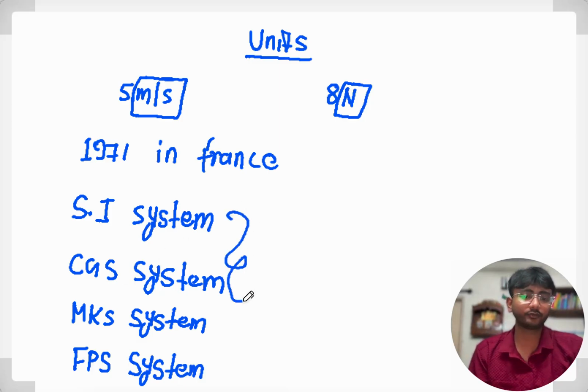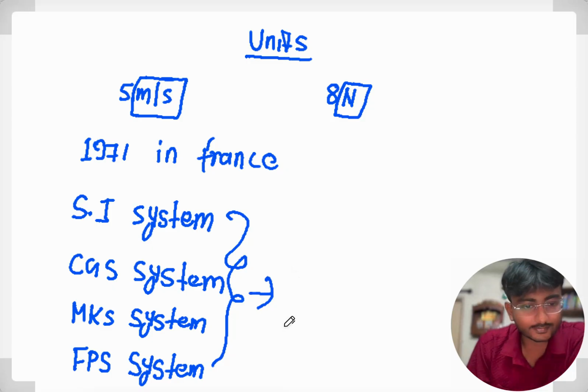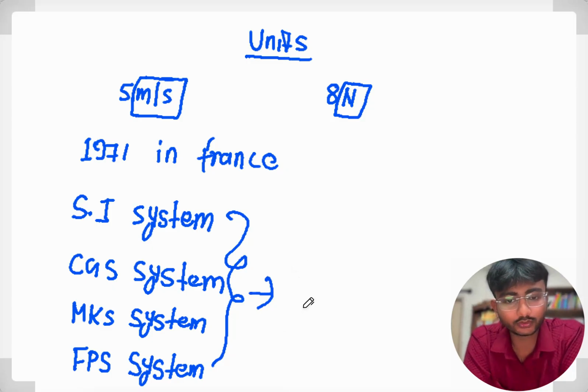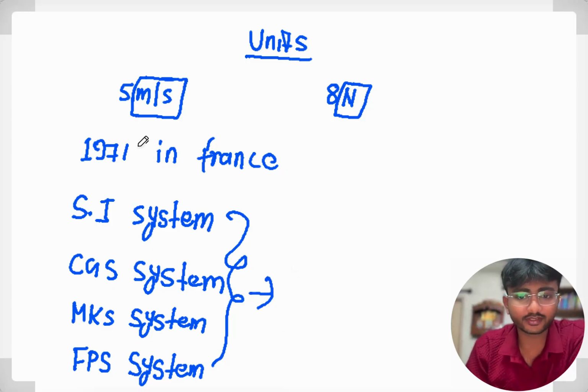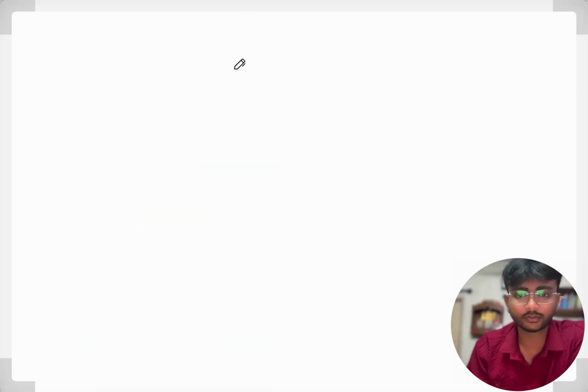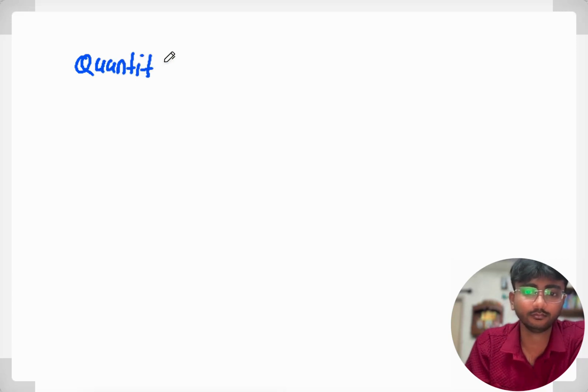So mainly we have to study these four kinds of system of units, right? So now let's start from the first one, the SI system. So here I am writing quantity, and here SI unit.